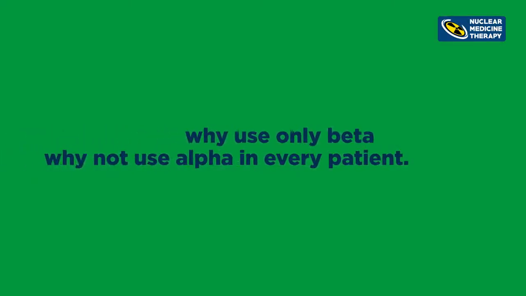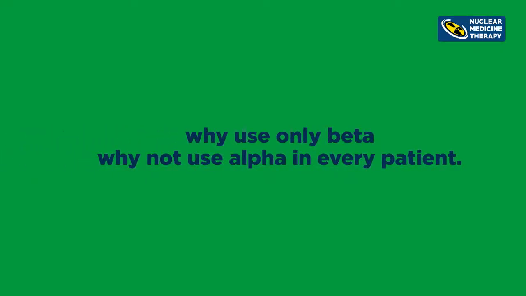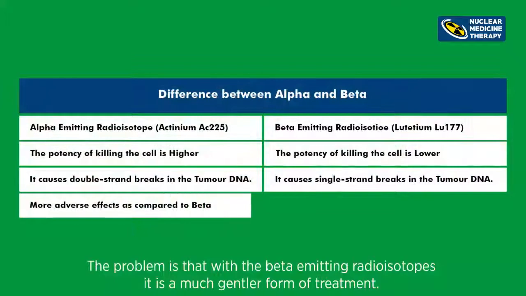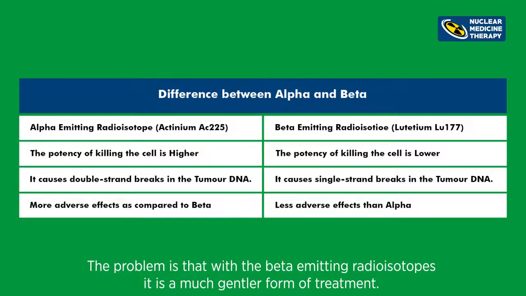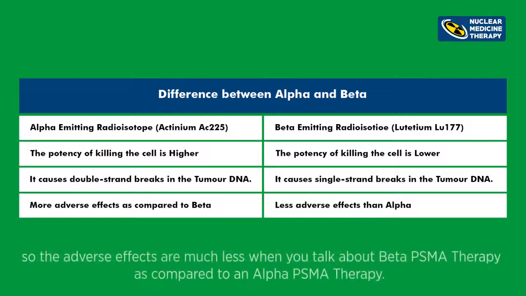So why use only beta? Why not use alpha in every patient? The problem is that with the beta emitting radioisotopes, it is a much gentler form of treatment. So the adverse effects are much less when you talk about beta PSMA therapy as compared to alpha PSMA therapy.